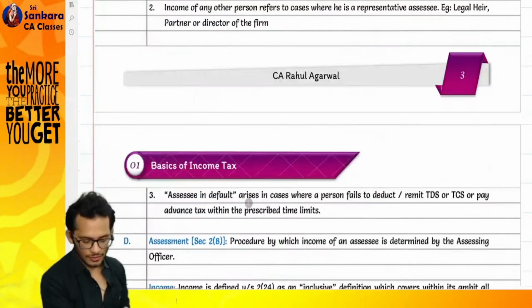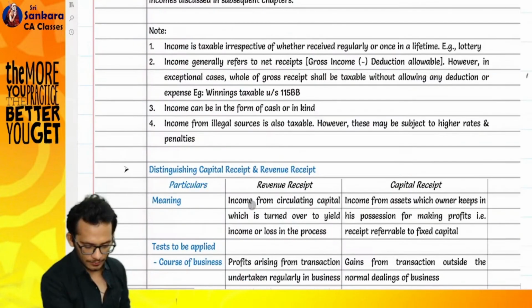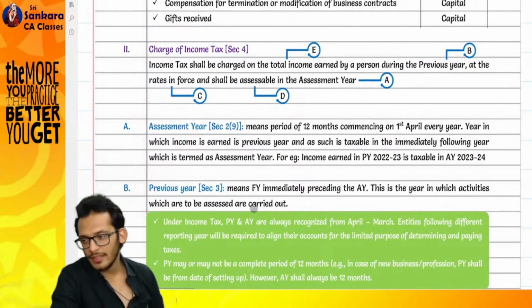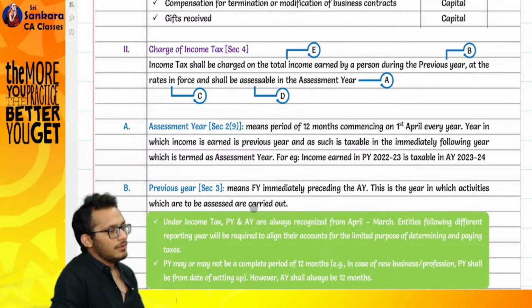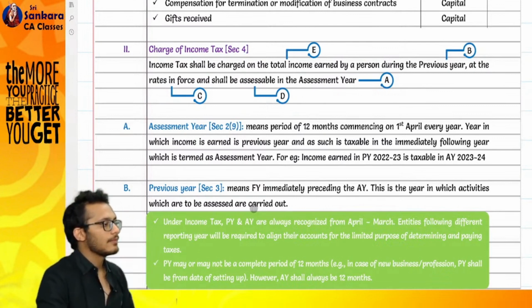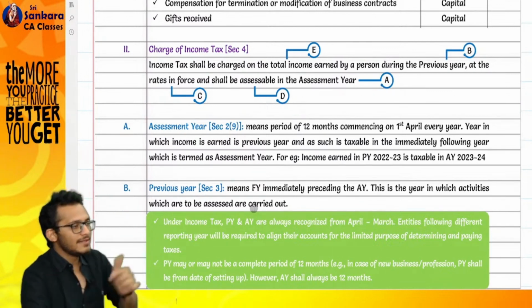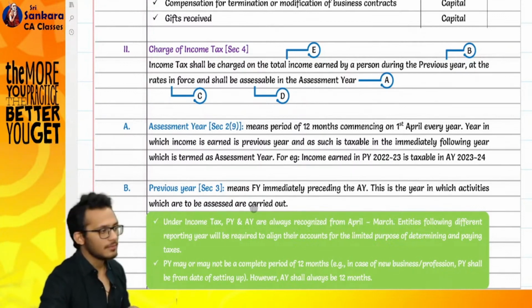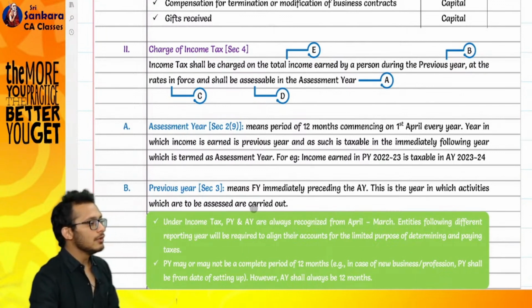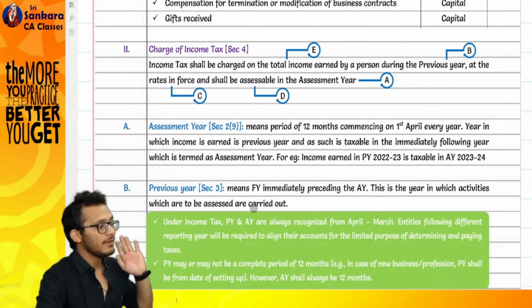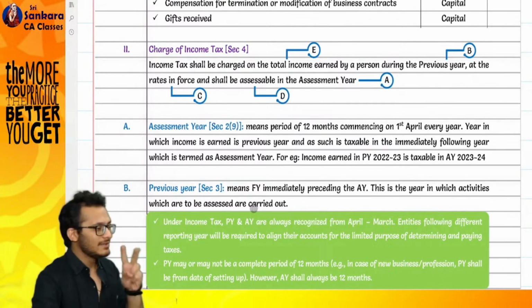We are into the charging section. The charging section is actually section number 4. What do you mean by a charging section? Logic is very simple. This is the mother section of the Income Tax Act. This section gives the powers to the Income Tax Act to levy income tax, which means if the powers are not given in this section, you cannot levy income tax. Let's read these 2 lines.